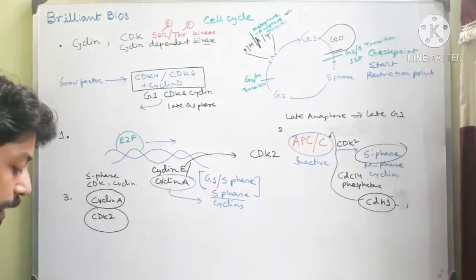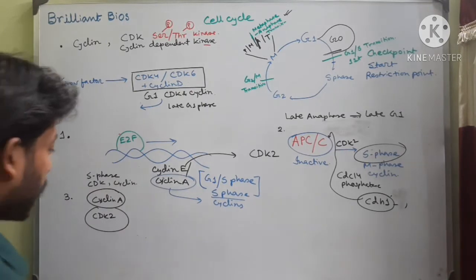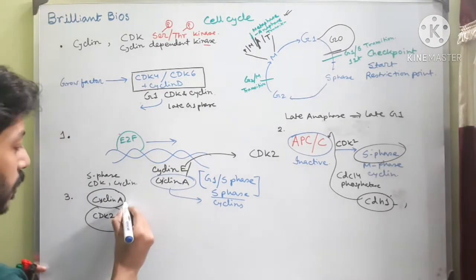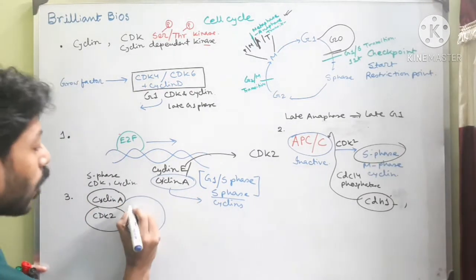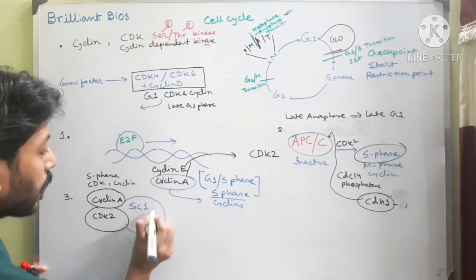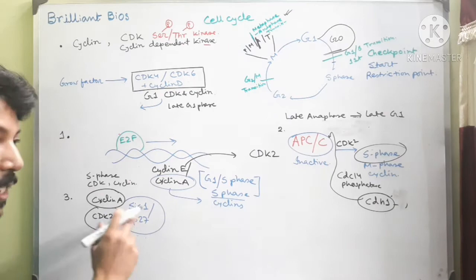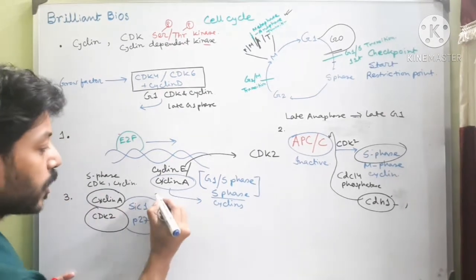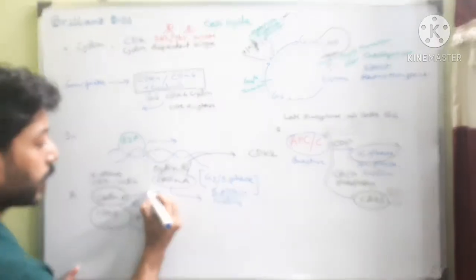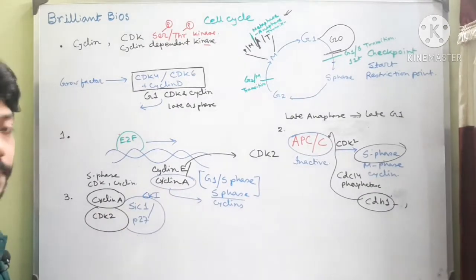But at this time, there is another protein that associates with these two molecules called SIC1 or P27. This is actually an inhibitor, we can call it CKI, CDK inhibitor.